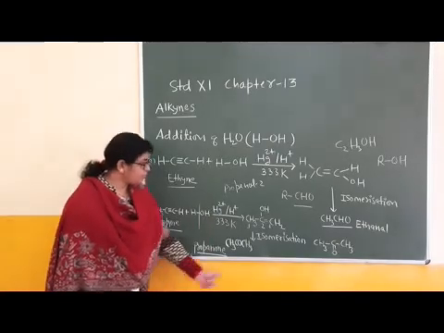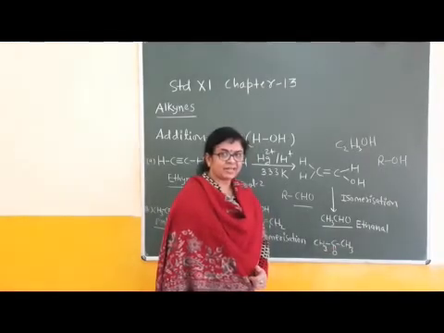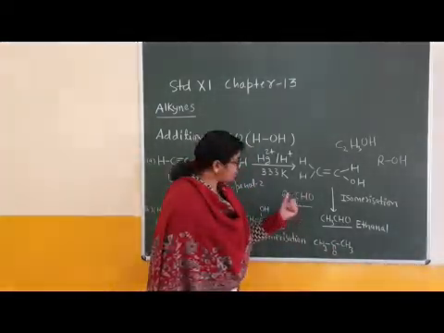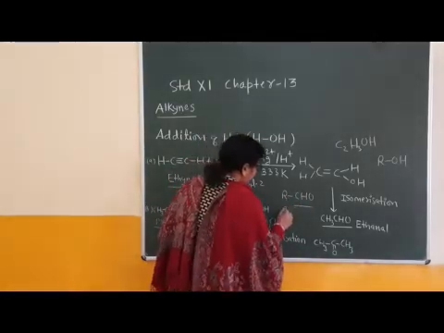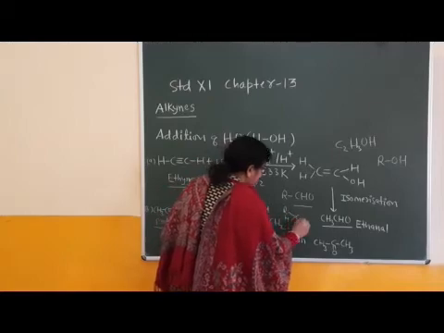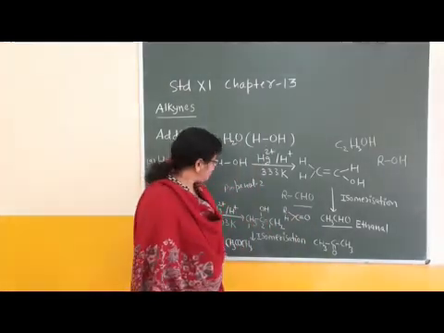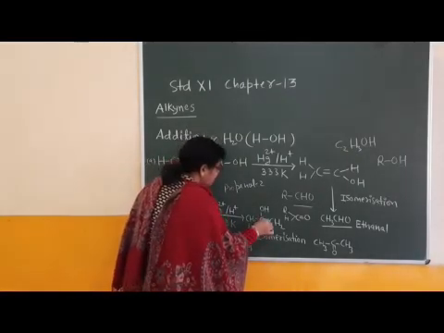What is a carbonyl group? This C double bond O group is carbonyl. In each case, either in aldehyde or ketone, the CO group is present, like this. This CO group is carbonyl. Okay, children? The importance or significance of this addition reaction.